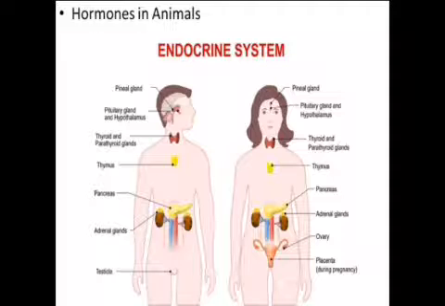The human endocrine system, made up of various endocrine glands, is situated in different parts of the body.